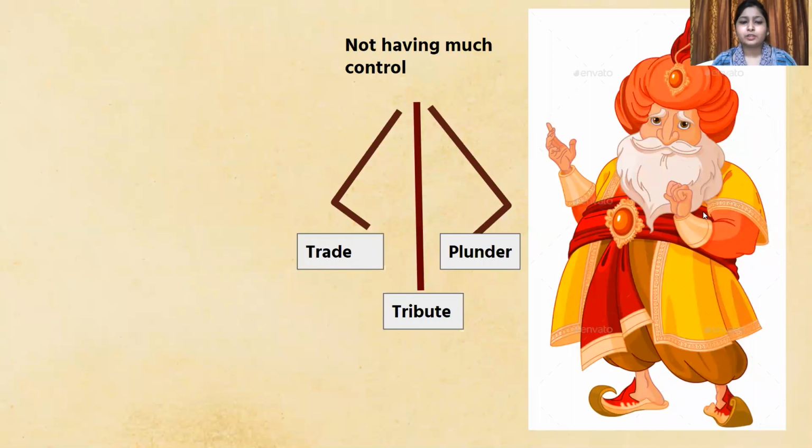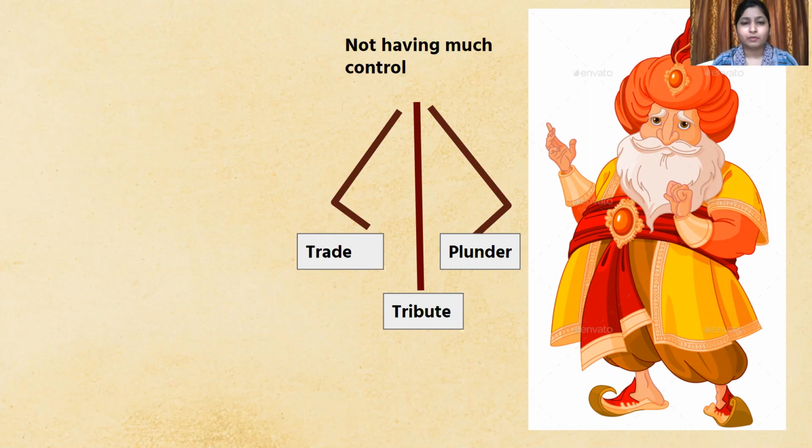Okay, so you know that the journey from garrison to an empire was actually a difficult journey for the rulers, because earlier the kings or the rulers used to have control over a confined area or a town, but they did not have much control over the hinterlands. Now, what are hinterlands? Hinterlands are the lands which supply goods and other essential commodities to the place, right? So these are the towns which are adjacent to the garrison towns and which supply the towns with the goods and other essential commodities, right?